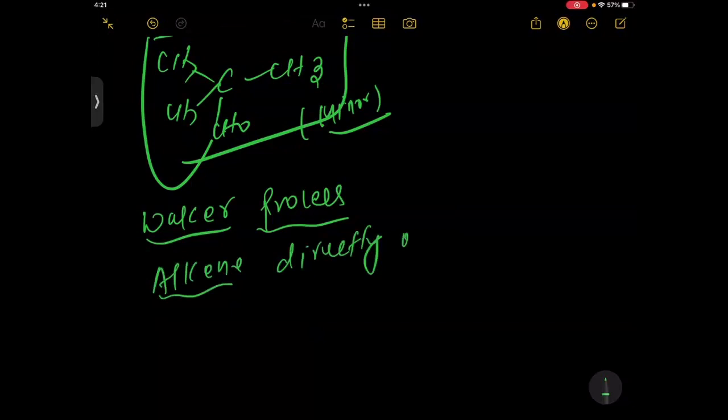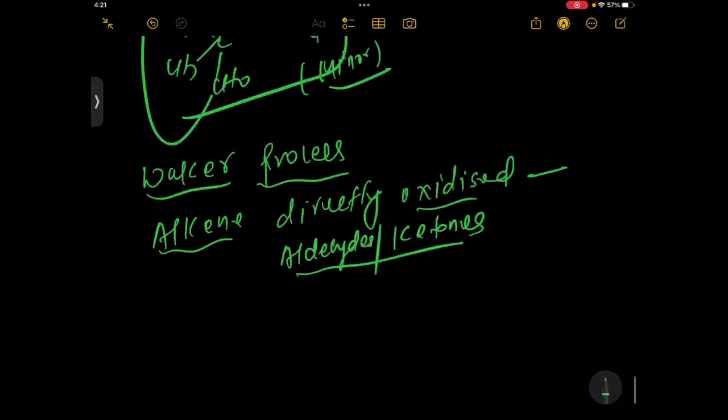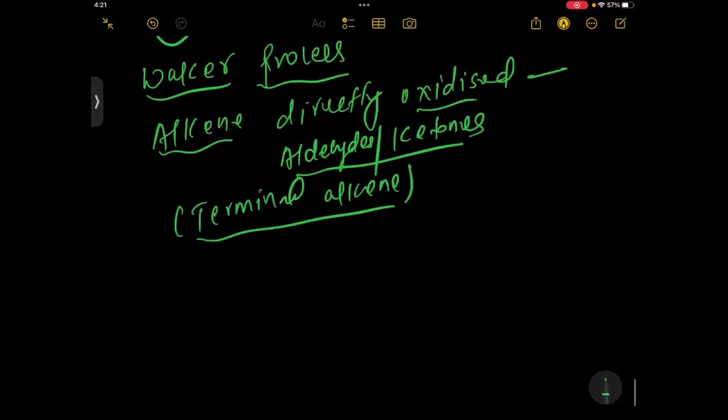Alkene is directly oxidized to either aldehydes or ketones. So how will it happen? Terminal alkenes, actually, non-terminal ones will always convert to ketone, and terminal ones always give the aldehyde group.